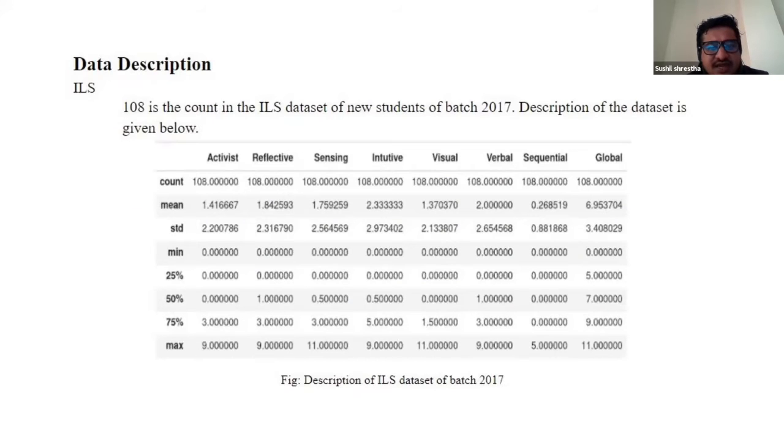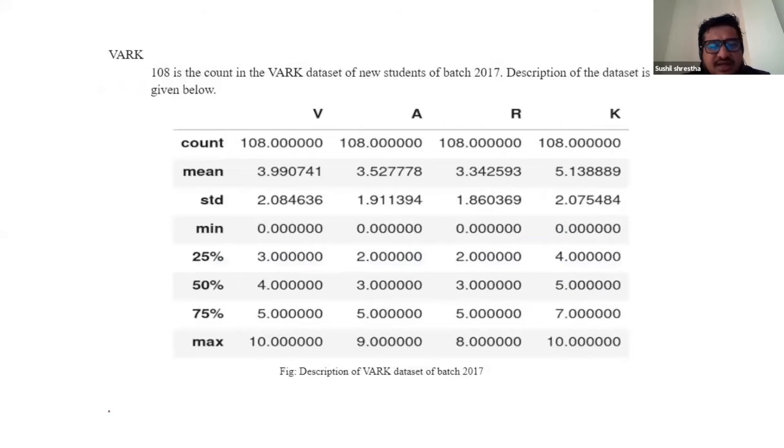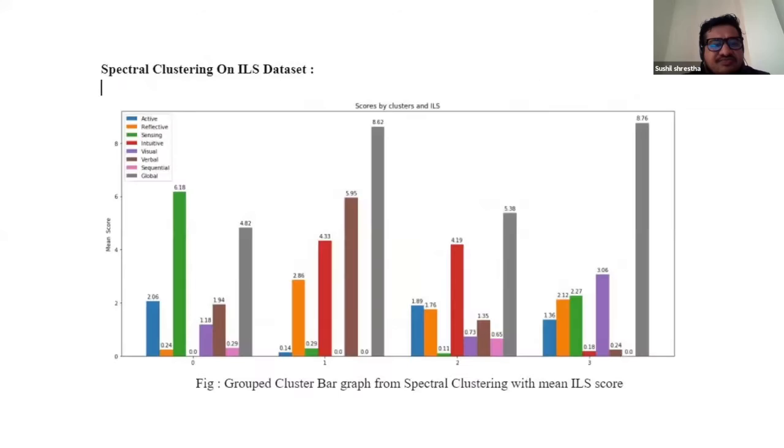And then after having that past background study, we focused on all these three different learning styles. We took the survey and we did some statistical calculation to understand the distribution of data. So here are some snapshots of it. This is of the ILS model. This is of Grasser-Richman, and this is the BARC model, and this is the analysis result.